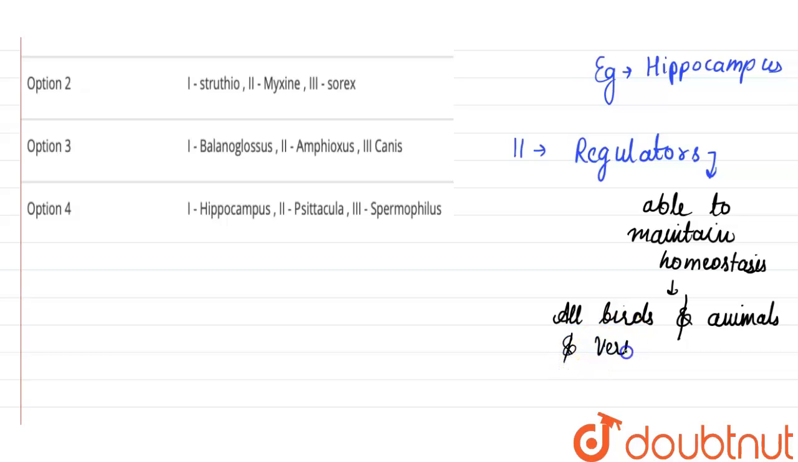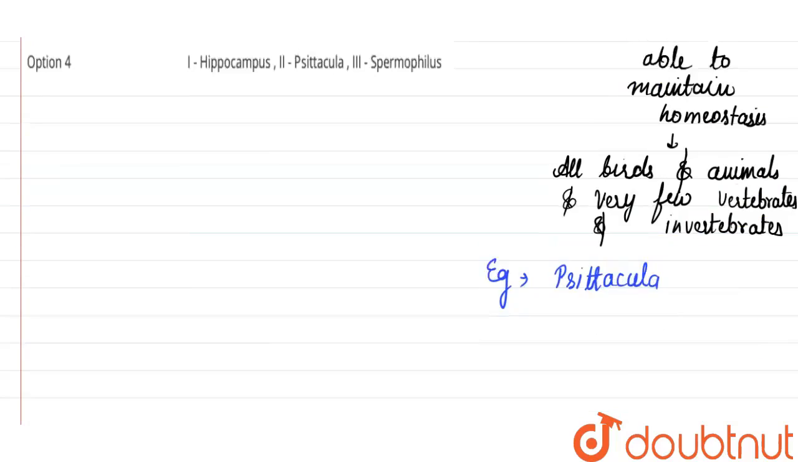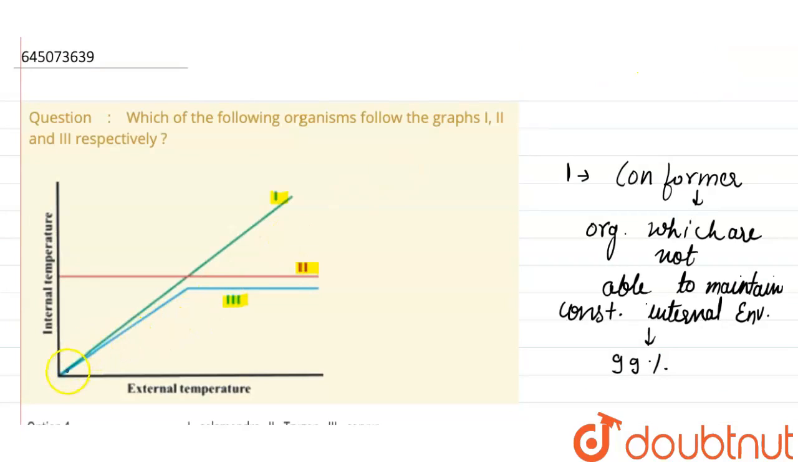Very few vertebrates and invertebrates are regulators. And the example of this regulator is Psittacula.